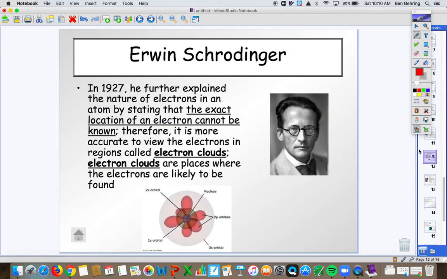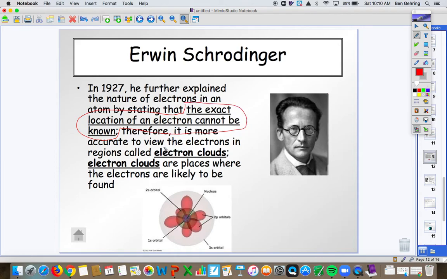After Bohr was a fellow by the name of Erwin Schrödinger. Like Bohr said, things go in an exact path around the outside. Schrödinger said, yeah, but it's not that easy. We can't know exactly where an electron's going to be. So he concluded that the exact location of an electron cannot be known.